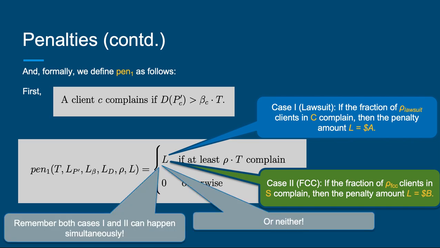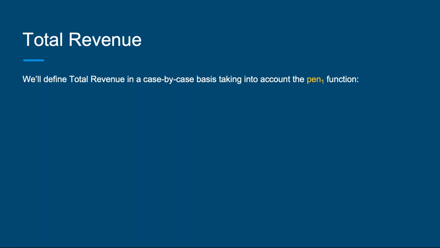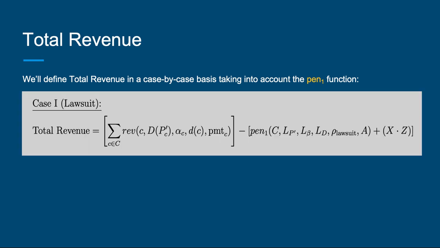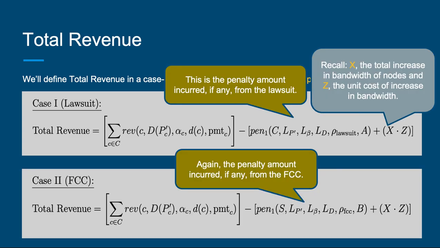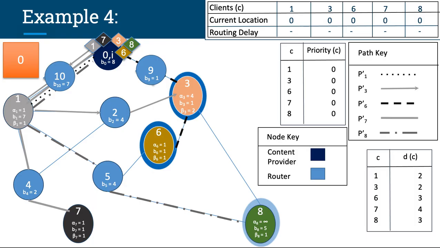Also remember that both can happen or neither. The revenue from each client remains the same with the penalty amount pen not taken care of here, but the total revenue is redefined by adding the revenue amount and also subtracting any fines or costs of bandwidth increases. Again, both cases are considered separately and together. Now that we're done recapping penalty revenue definitions, let's go over a valid solution for problem 4.